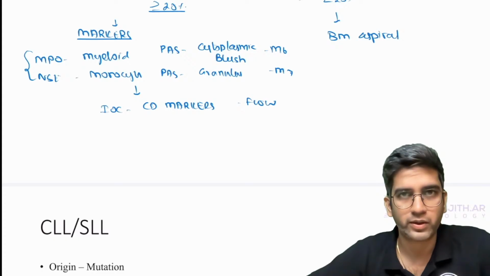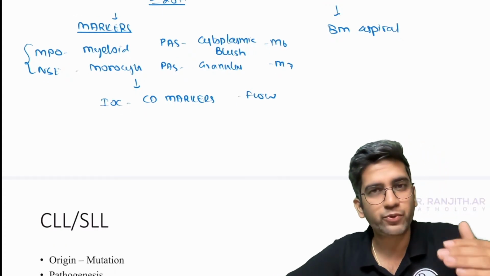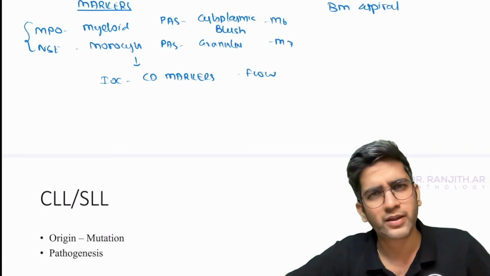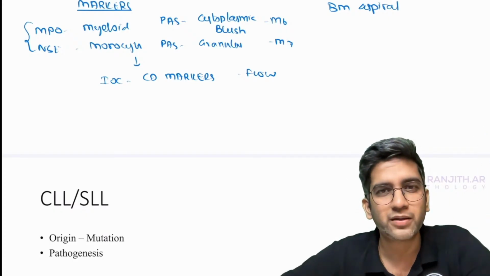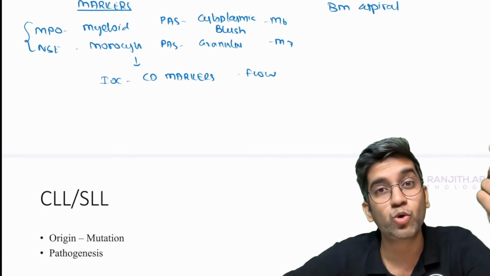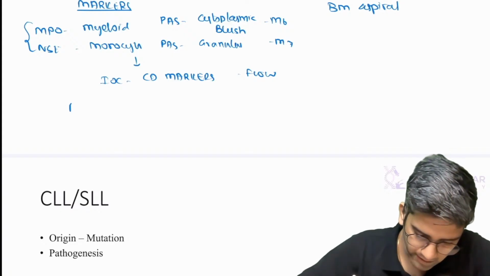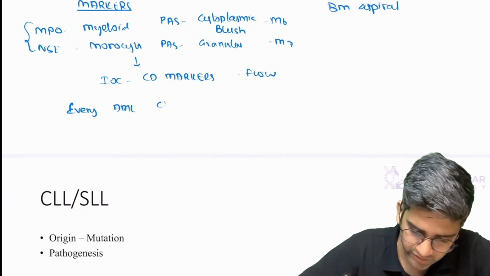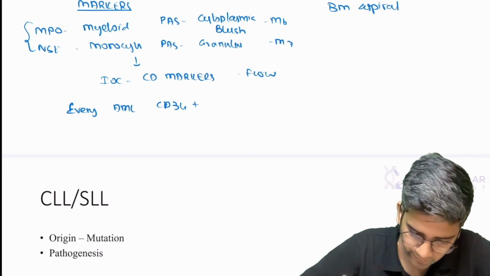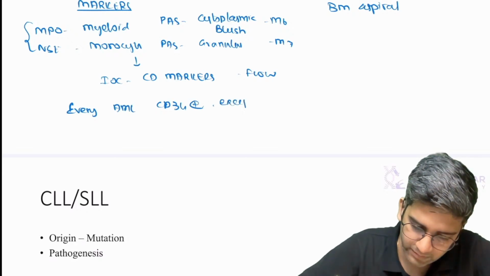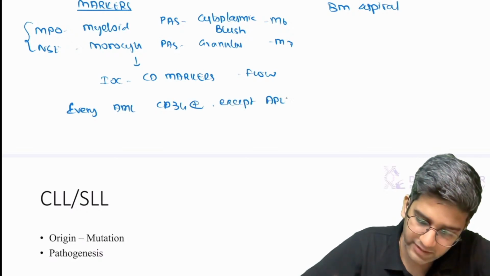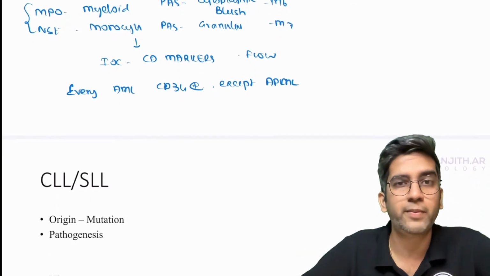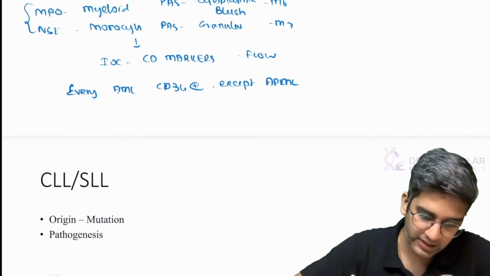Fine. Okay. The approach is the same. Can I say almost every leukemia will be CD34 positive? They'll be, except one leukemia, which is APML, because APML is your promyelocytic, right? So every AML is CD34 positive. You can write that except APML, which is CD34 negative, or your AML M3, right? Because that is coming from promyelocytic site, not a blast, fine?